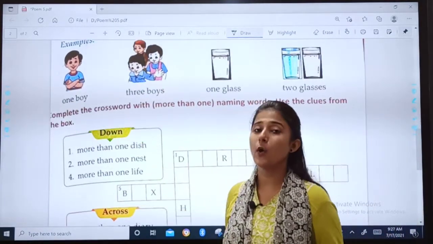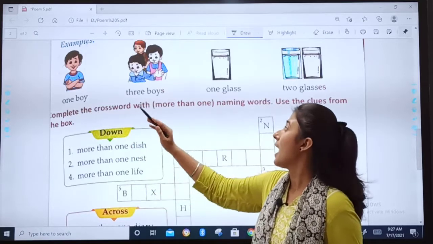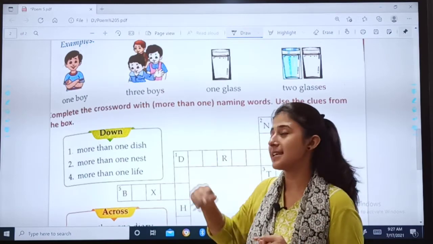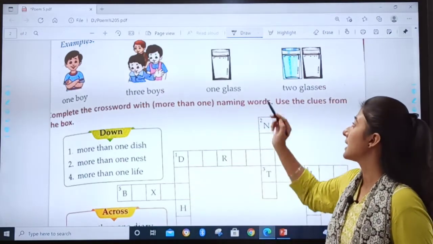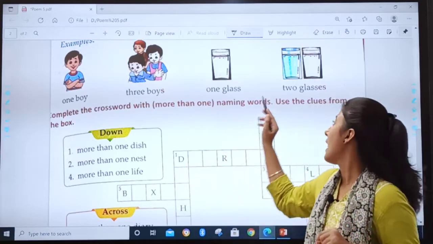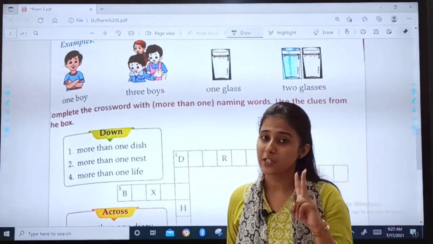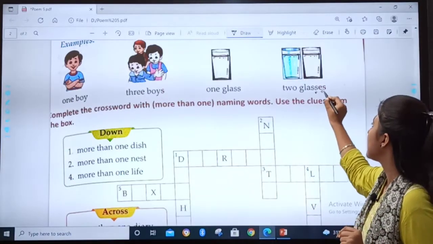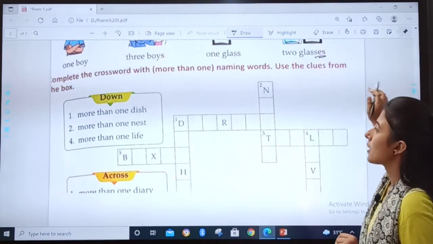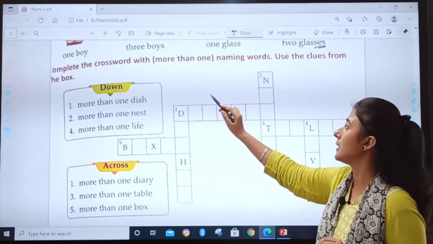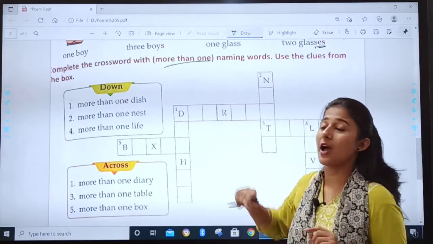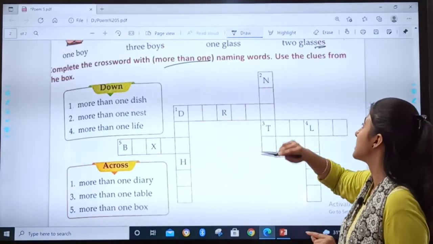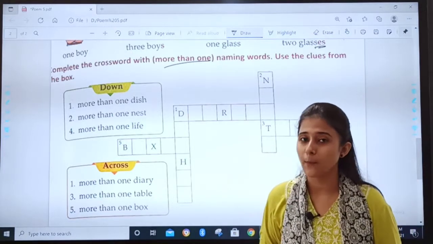Example, one boy. He is one boy, and now if there are three boys, you will add S. Right? One glass, and if you have more than one, that means two glasses, what will you add? ES. So now complete the crossword with more than one. You have to complete the crossword with more than one naming words. Use the clues from the box.